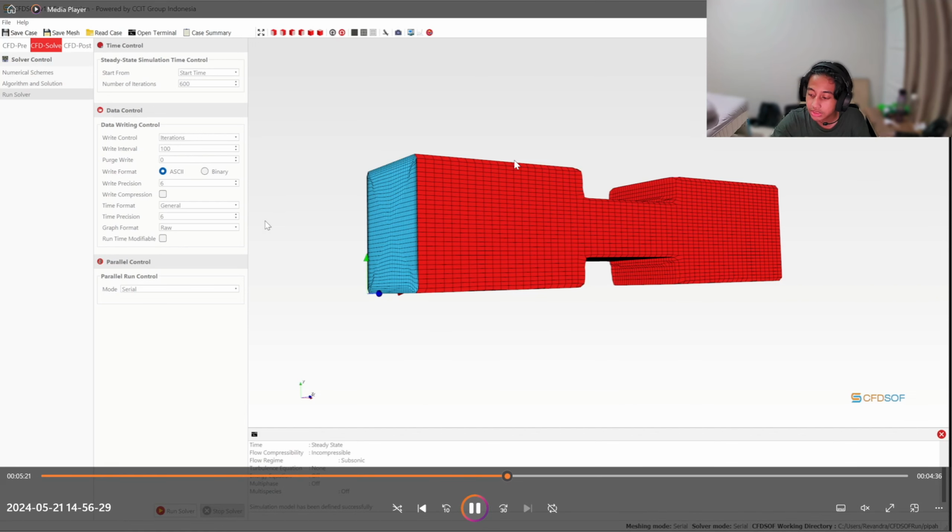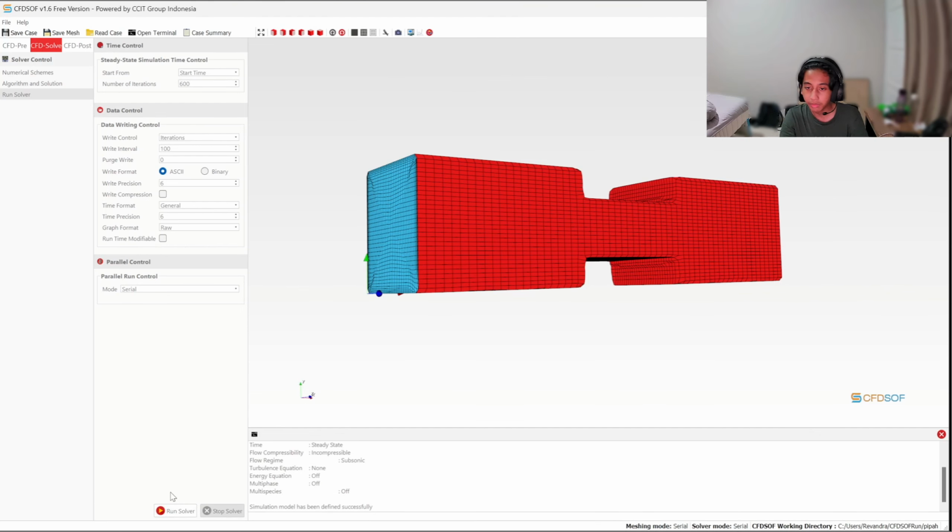The more iterations you input, the more specific the number will be, but it will take much more time and calculation, so it needs a higher PC spec. I just set it to 600 because the difference between 600 and 1000 or 10,000 is not really significant.